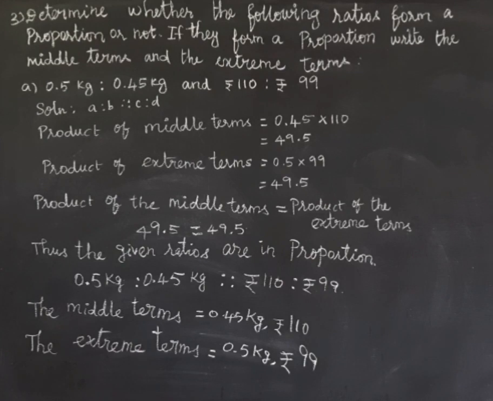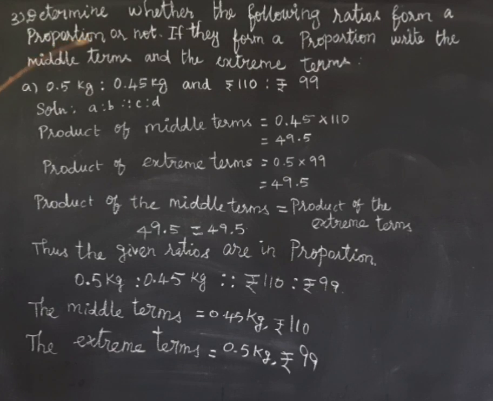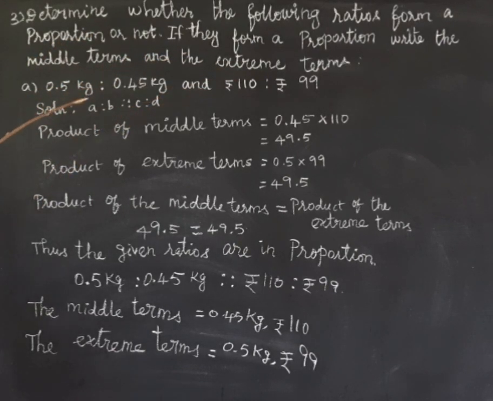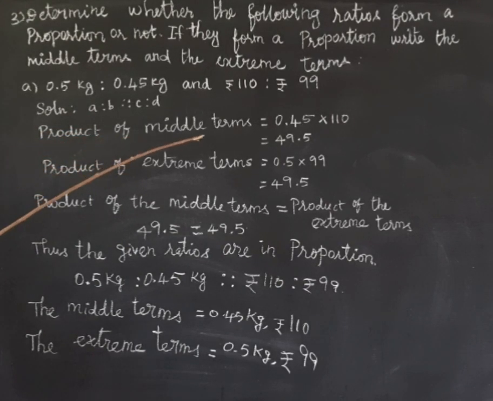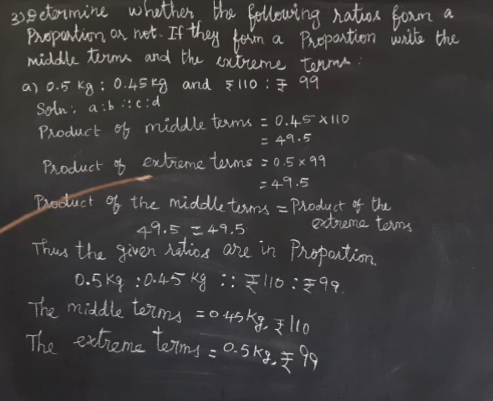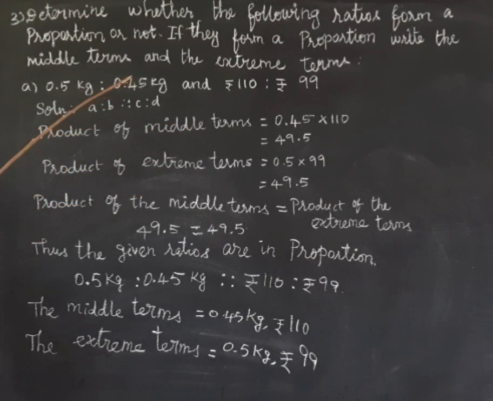Okay, in the third one, what have they given? Determine whether the following ratios form a proportion or not. If they form a proportion, write the middle terms and extreme terms. They have given these two ratios and asked us to check whether they are in proportion. So what is the condition for a proportion? The product of middle terms, the product of means, must equal the product of extremes. So the product of means is 0.45 into 110.